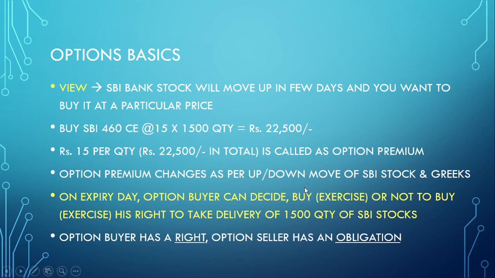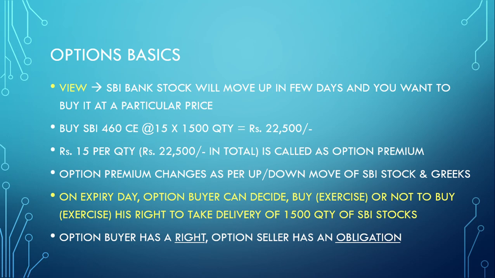Once you buy the option, you are just paying 22,500 as option premium, and this premium changes as per the movement of the SBI stock and based on certain option Greeks, which we will study ahead. So what happens on the expiry day? On expiry day, the option buyer can decide whether to buy this 1500 quantity of SBI or not. Once you have an option, you decide whether to exercise your right or not.